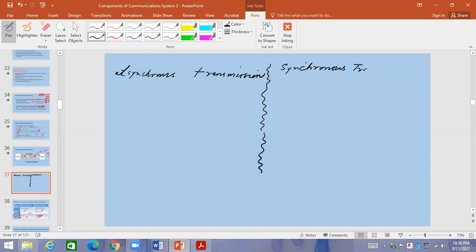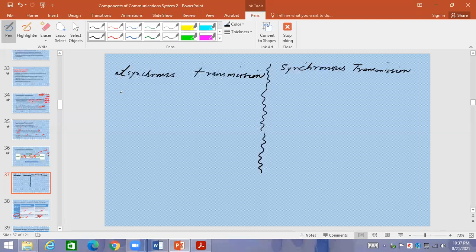Okay. Yes, please. Yes, I'm listening. Synchronous transmission and asynchronous. Okay, can anyone else? Yes, please. The transmission mode in which the time interval between the characters is always the same is known as transmission.